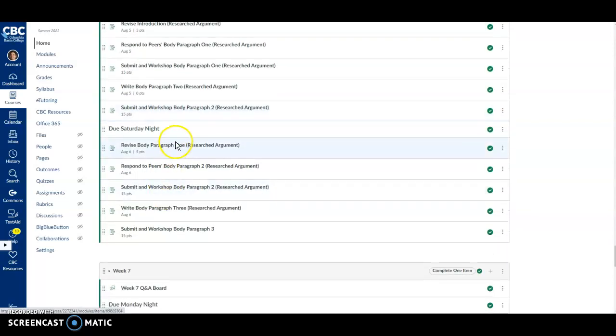For Saturday, you'll revise body paragraph 1 and submit that. Respond to your peers' body paragraph 2 here. And then write body paragraph 3 and submit it. So by this point, we're almost done with your first draft of your researched argument.